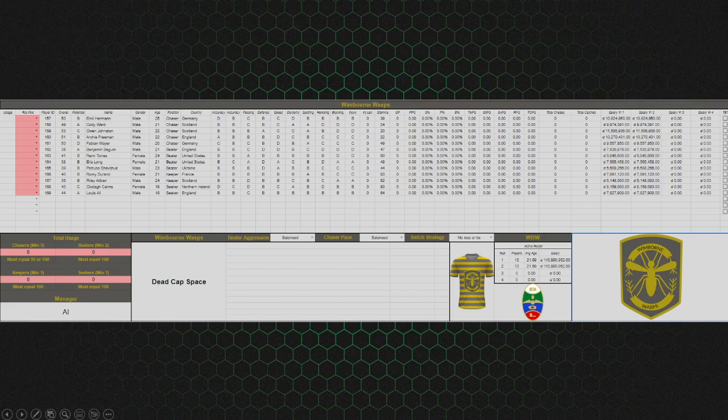One thing to be warned of is if you move players around. Say we cut Cody. If we cut Cody, all of this stuff is going to shift up. It's just the way Google Sheets works. Unfortunately, it's nothing I can do about it until I translate this into an actual website where we can manipulate stuff in forms specific to players. But right now, say I cut Cody Ward, all of these players are going to shift upwards.